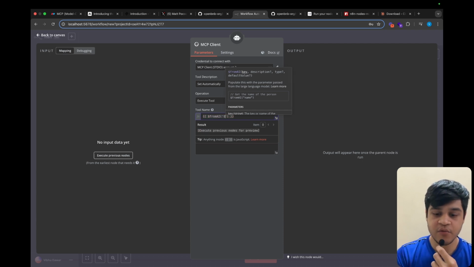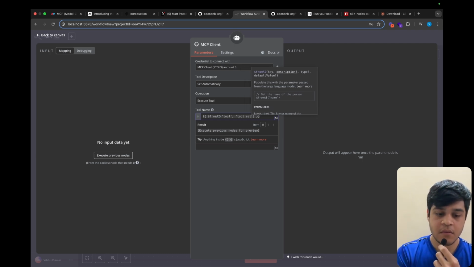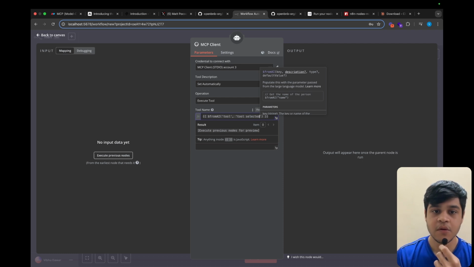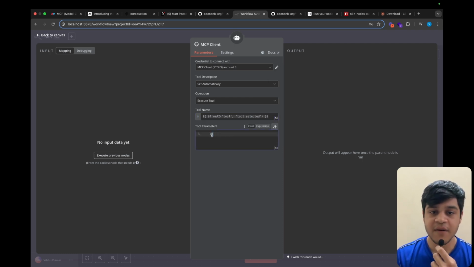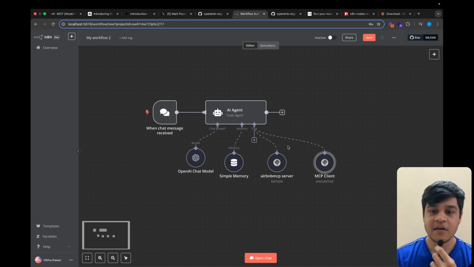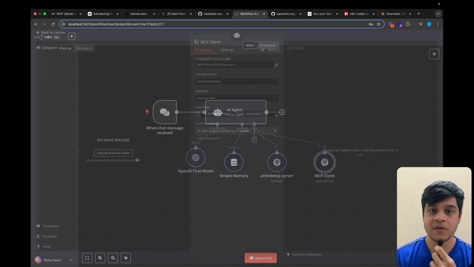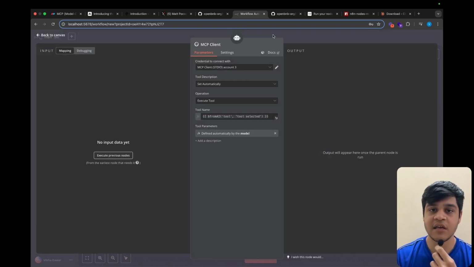And then the tool selected. Okay. For the tool name and for the parameters, we would give the chance to the AI in order to populate that independently. So we can write this, and after that, here we are able to connect the Airbnb MCP server for the list tools and for the execute tools also. So if we double check, yeah, this is the Airbnb tool.